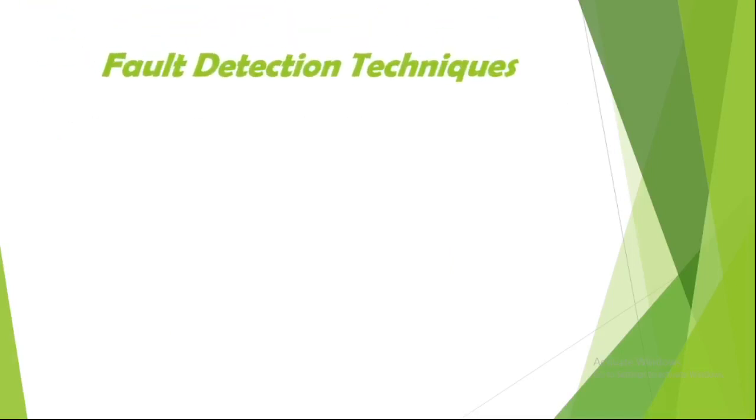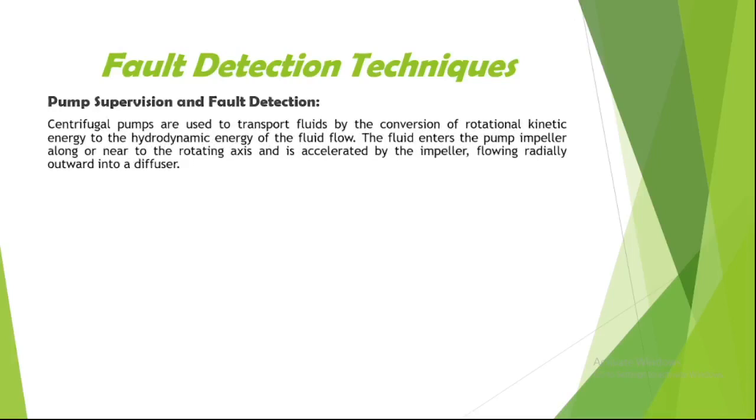Now we are moving towards fault detection techniques. What are the techniques through which we can detect the fault in the centrifugal pump? First of all, pump supervision and fault detection. Centrifugal pumps are used to transport fluids by the conversion of rotational kinetic energy to the hydrodynamic energy of the fluid flow. The fluid enters the pump impeller along or near to the rotating axis and is accelerated by the impeller, flowing radially outward into a diffuser.